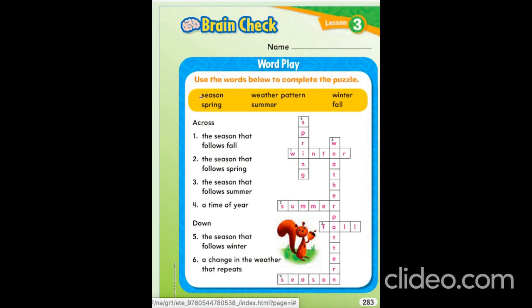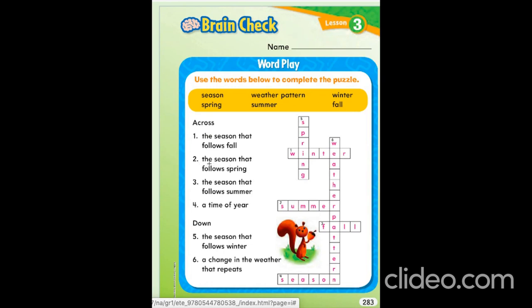Let me read the yellow box for you to solve the puzzle. Season, spring, weather pattern, summer, winter, fall. So let's read the questions for across. Across means sleeping line, and down means standing line, because the line is going down, that's why it is down. Across. Number 1, the season that follows fall. So which season follows fall? Winter. Winter comes after fall.